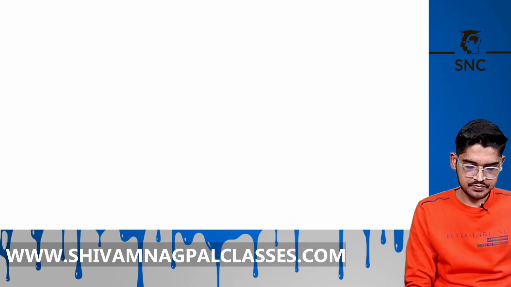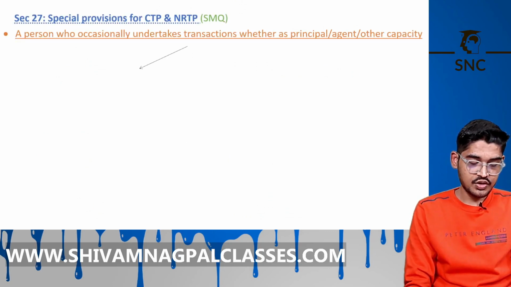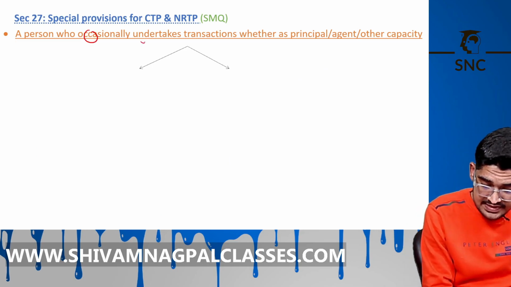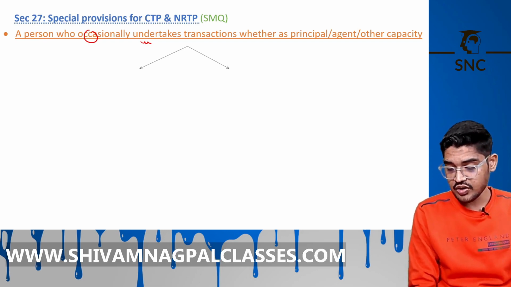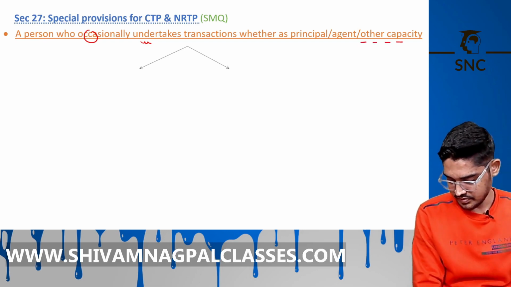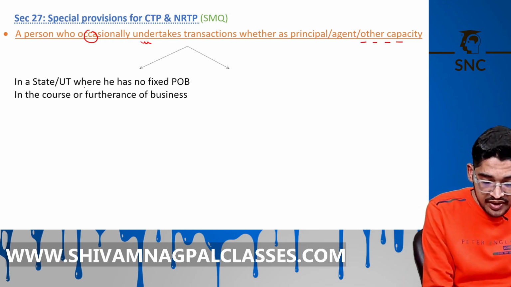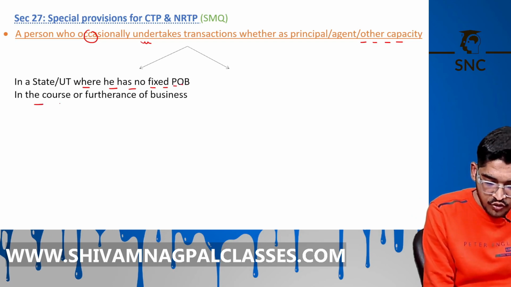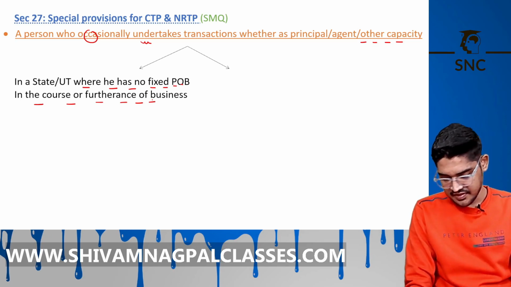See here, CTP. So, a person who occasionally undertakes the transaction, whether as a principal, agent or other capacity, in a state or UT where he has no fixed place of business, in the course or furtherance of business, then he will be a CTP.